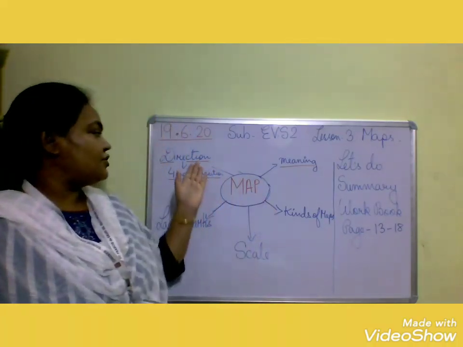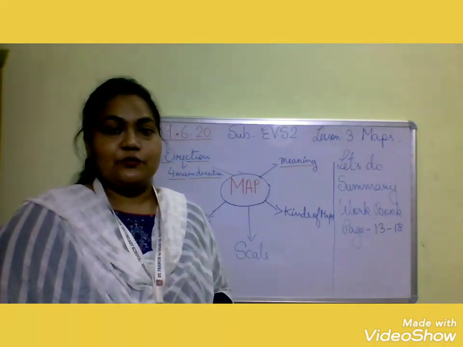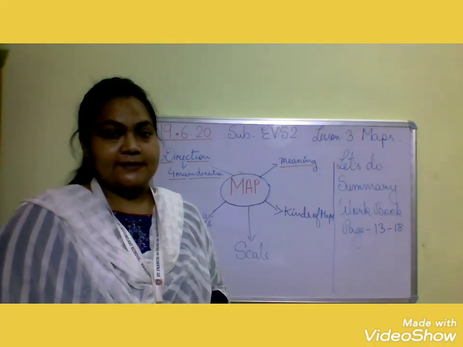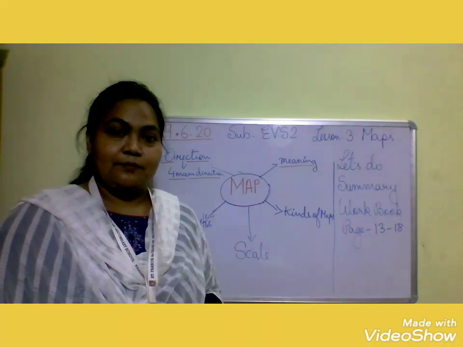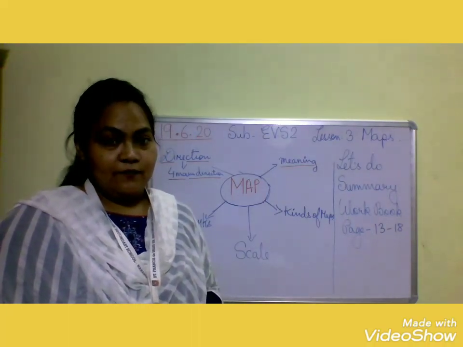Then comes direction. What is direction? Direction is the path that helps us to reach a specific destination or place. How many directions are there? There are 4 main directions. They are: number 1, north, south, east, and west.